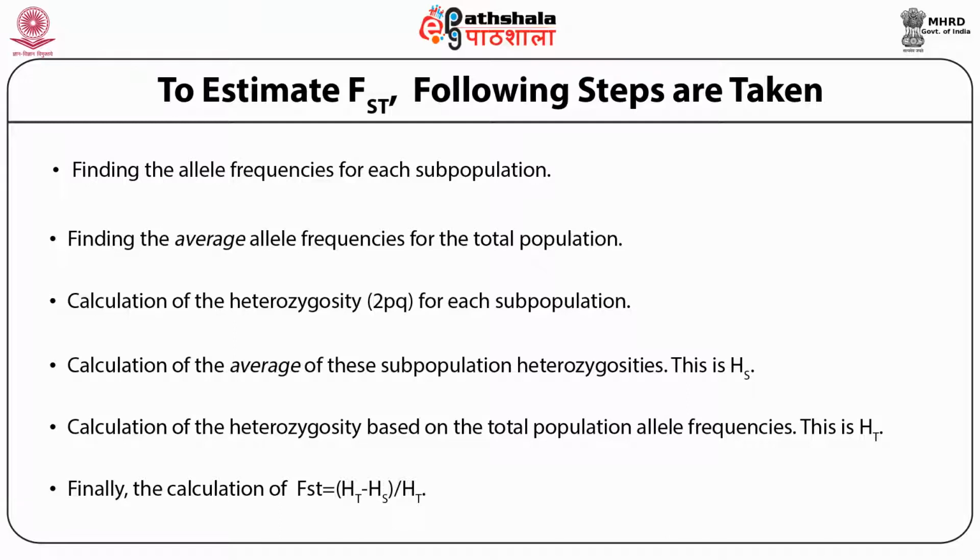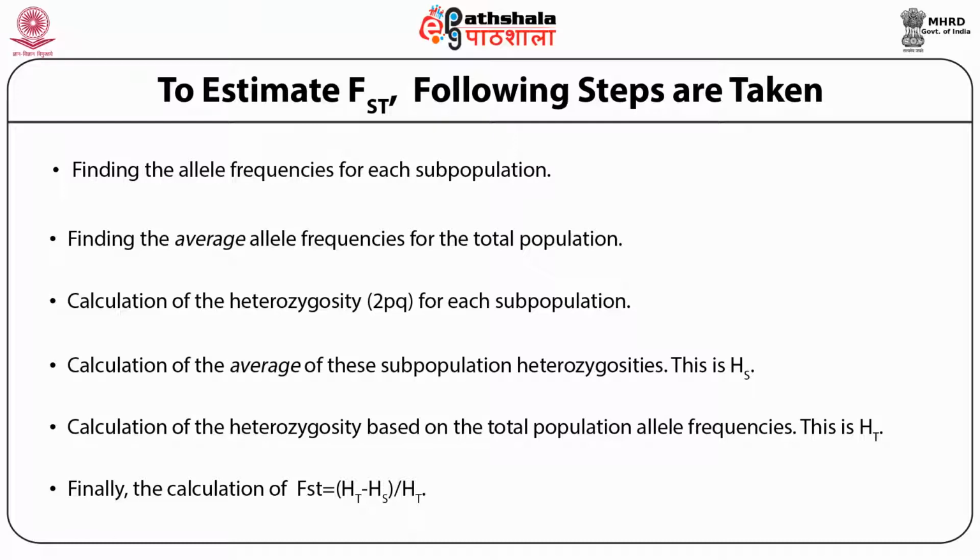In subpopulation 2, the situation is the exact opposite, with p2 equal to 7 divided by 20, which is 0.35, and q2 equal to 1 minus p2, which is 0.65.